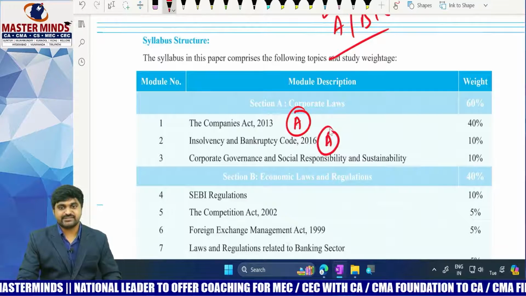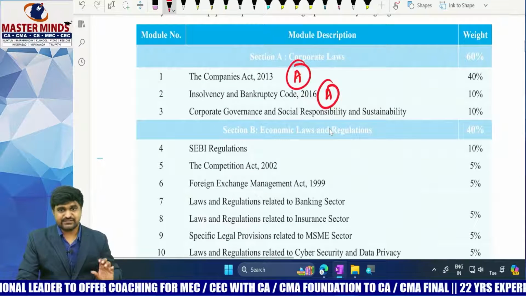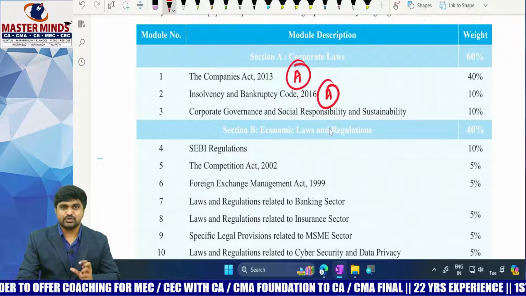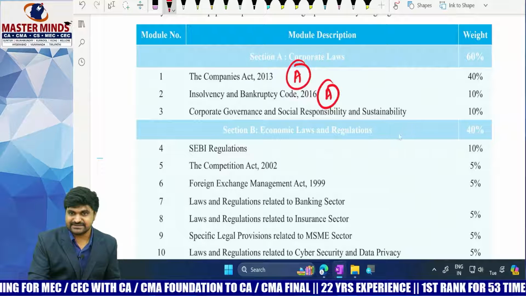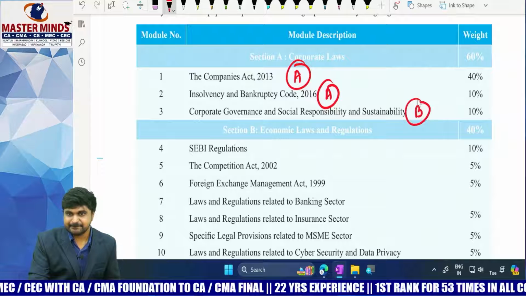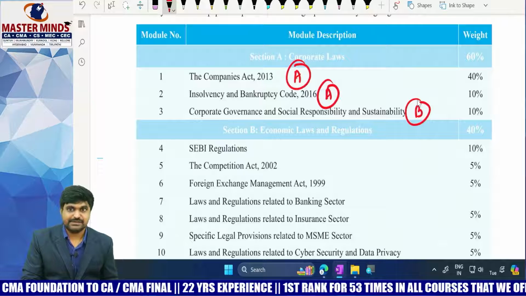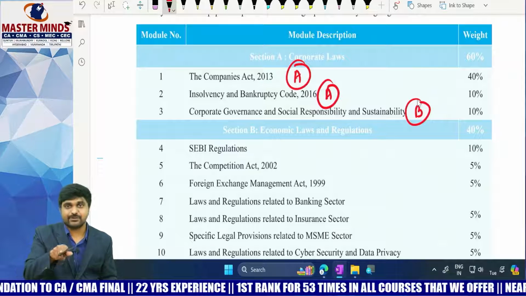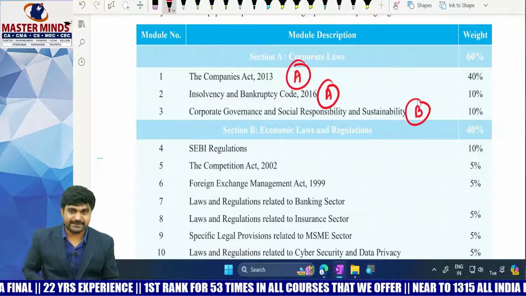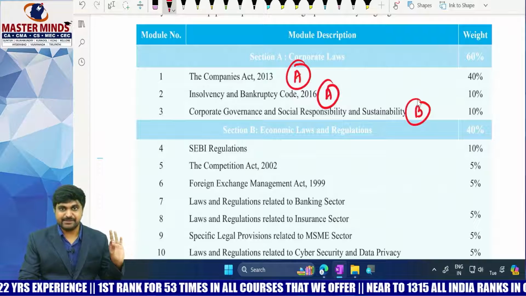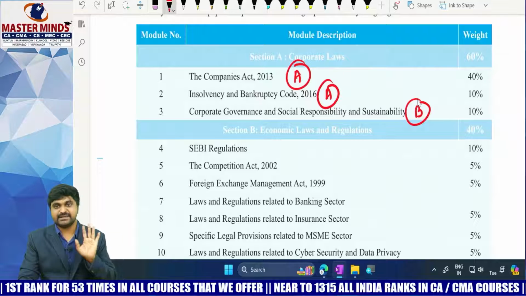Then what about corporate governance and social responsibility and sustainability? Even though its weightage is 10%, we need to put lots of effort in order to read and remember this content. That's why I am giving it B category. This B category is only for 10% weightage. If the weightage is very less, then definitely I will provide C category. Here weightage is more, that's why I am giving B category. So Companies Act A category, IBC A category, and corporate governance and social responsibility and sustainability B category.